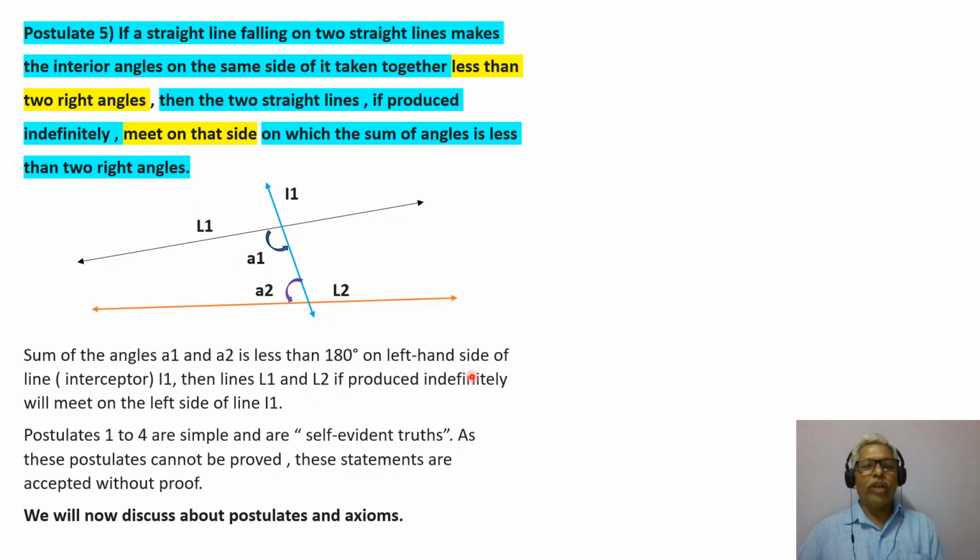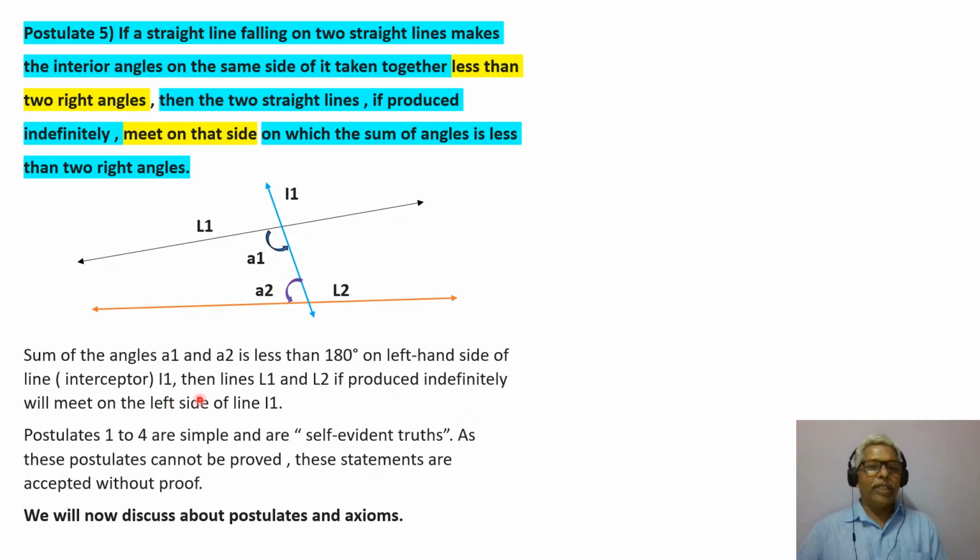We have deliberately taken it on some side and are talking only about the left hand side. He has not said left or right, he said the same side on which the sum is less.